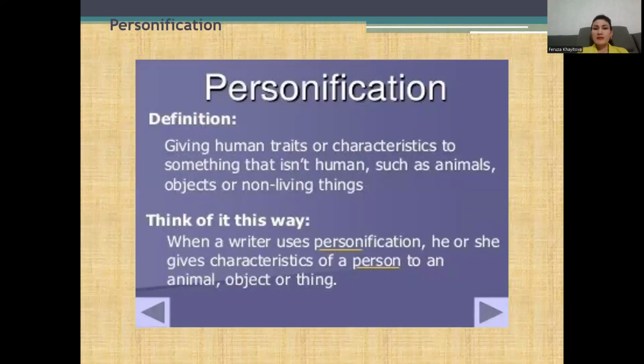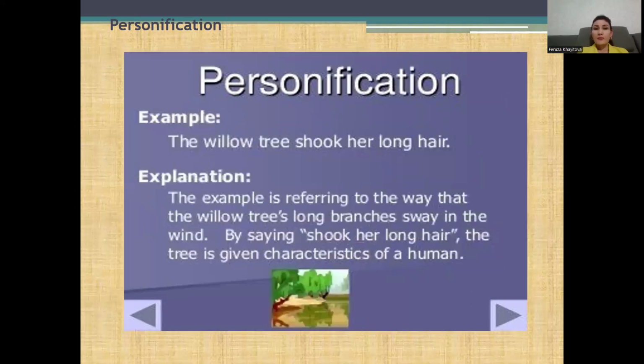The next device is about personification. Personification is giving human traits and characteristics to something that isn't human, such as animals, objects, or non-living things. Think of it this way: when a writer uses personification, he or she gives characteristics of a person to an animal, object, or thing.